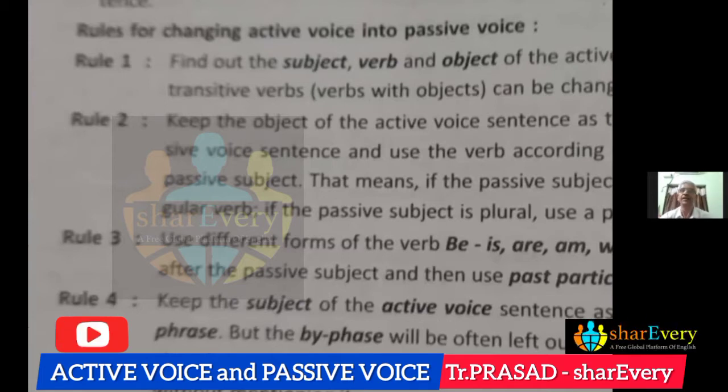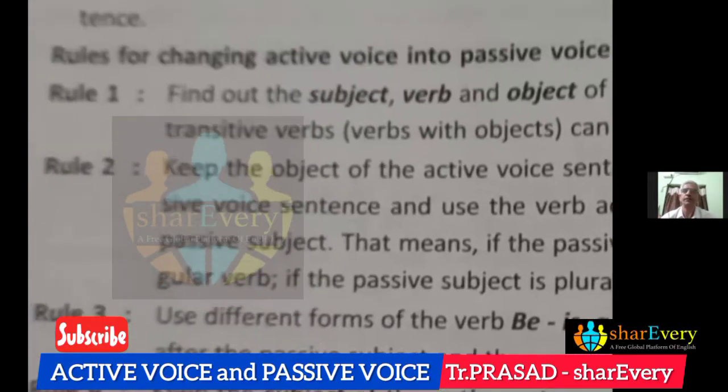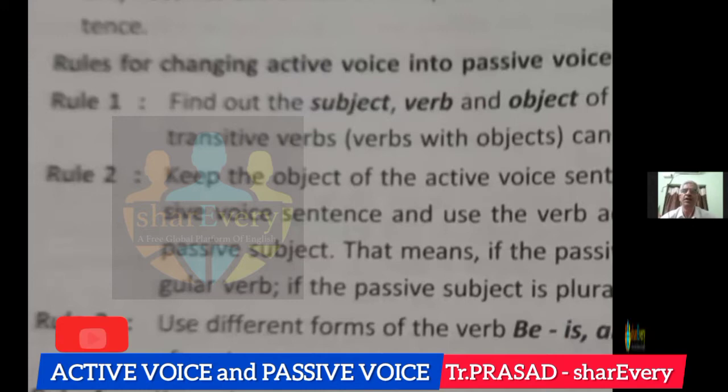And another sentence, "I call him." Here, it is active voice. If we change it into passive voice, it should be, "He is called by me." And one more sentence is, "I am called." It means that I am called by someone. So again, it is in passive voice.